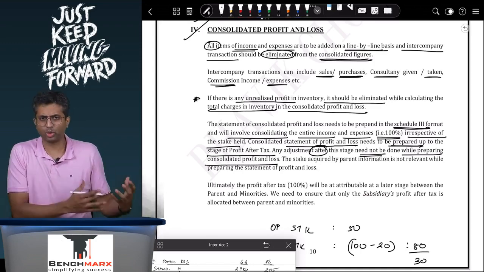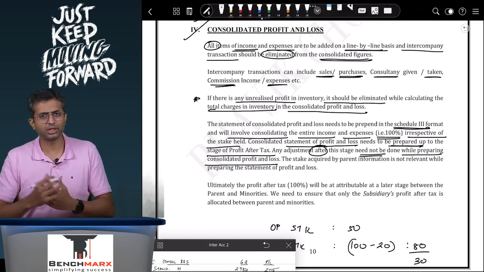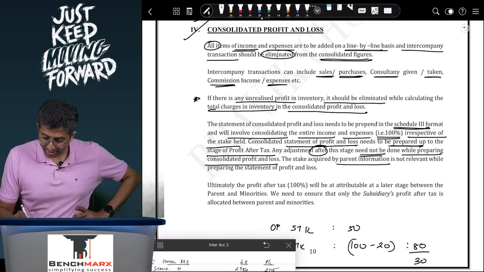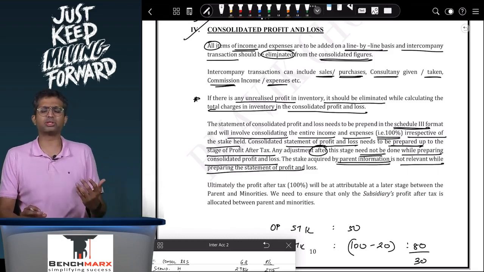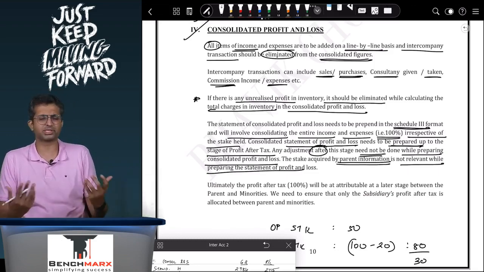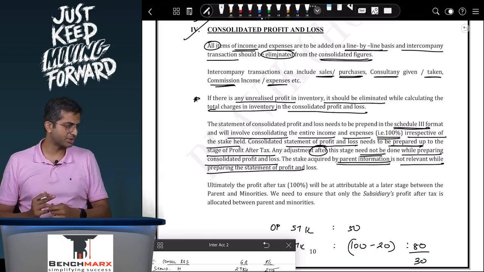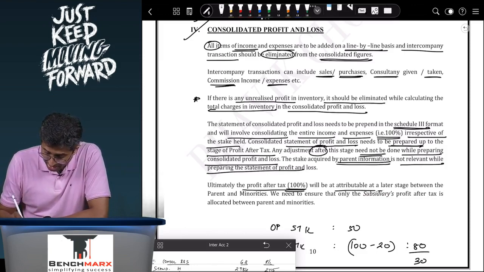I mean, you can if you want to, but after profit after tax, you will attribute a part of the profits to the minorities. The stake acquired by the parent information is not relevant while preparing the statement of profit and loss. Whether you have a 100% stake or an 80% stake, it does not really matter. You will consolidate 100% of incomes and expenses. Ultimately, the profit after tax, that is 100%, will be attributed at a later stage between the parent and the